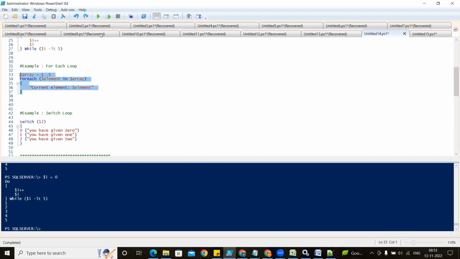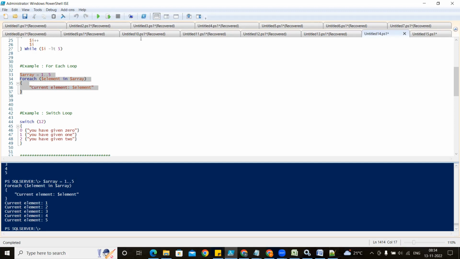So it is printing 1 by 1. You will see the current element is 1, current element is 2, 3, 4, 5. It is not printing at a time, it is printing in the loop. And last class we created the time level also, and we gave a 5 second delay. So we checked every 5 seconds it is printing. So we can say this is the loop only.